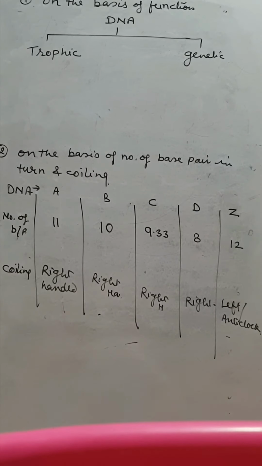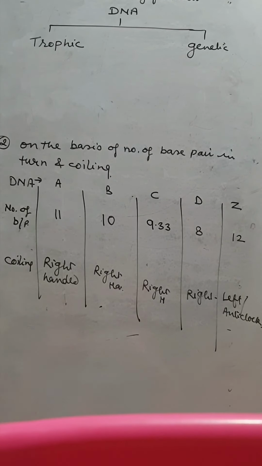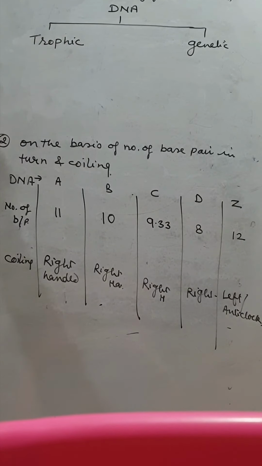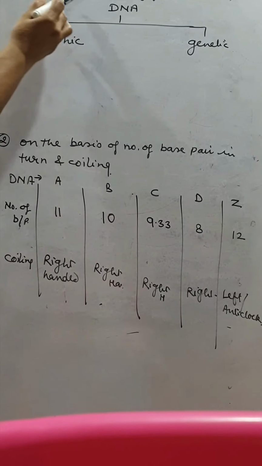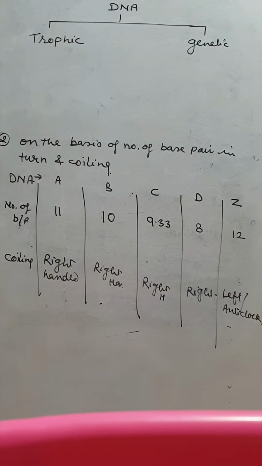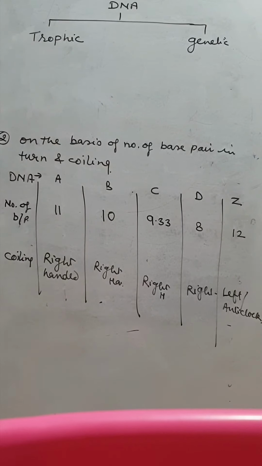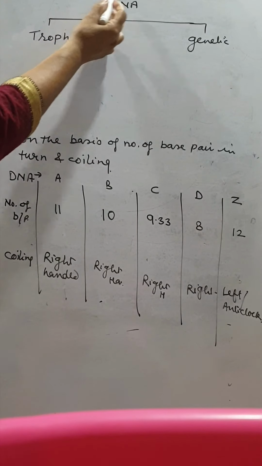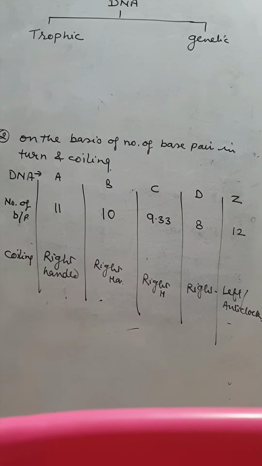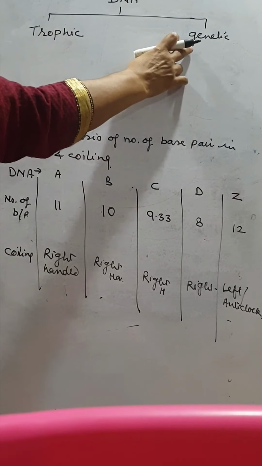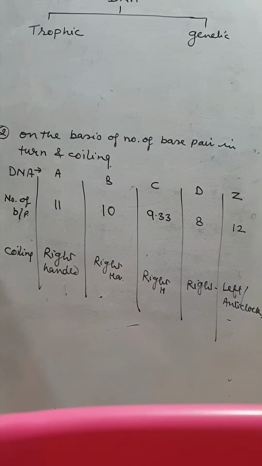Now, next we discuss the types of DNA. DNA is classified on different bases. The first is on the basis of function of DNA. On the basis of function, DNA is divided into two types: number one, trophic DNA, and number two, genetic DNA.